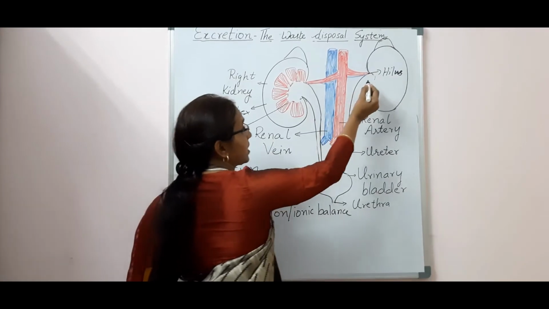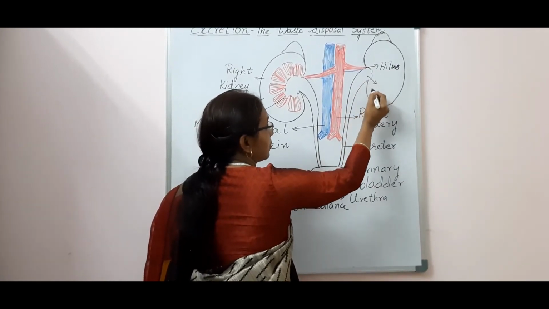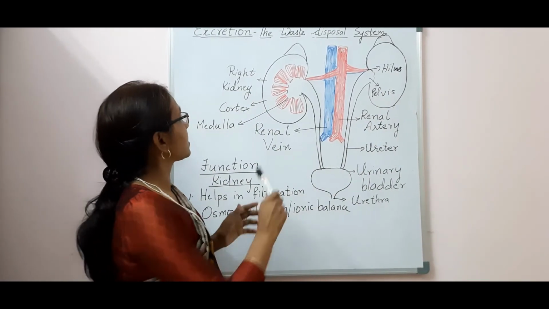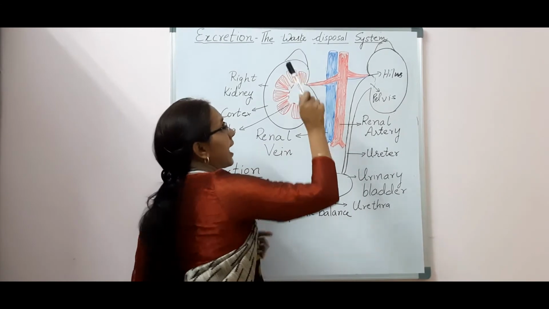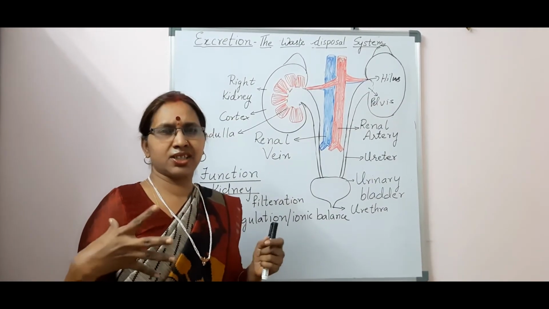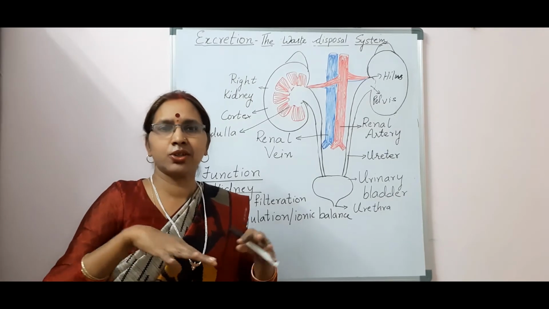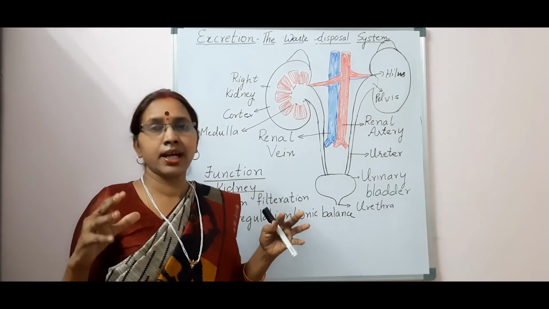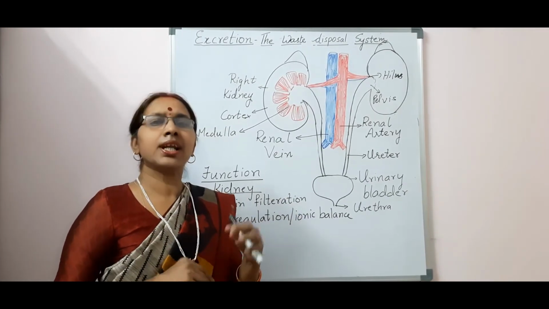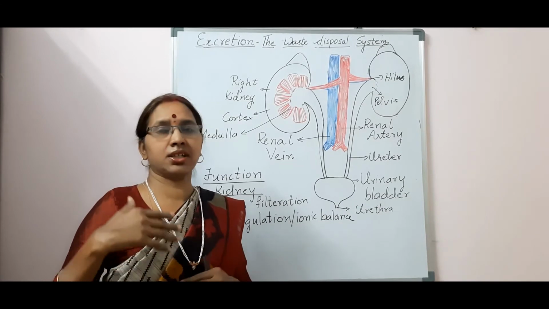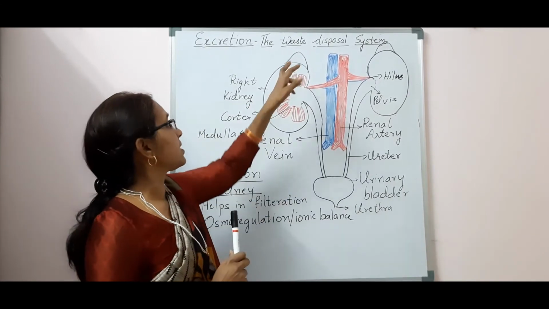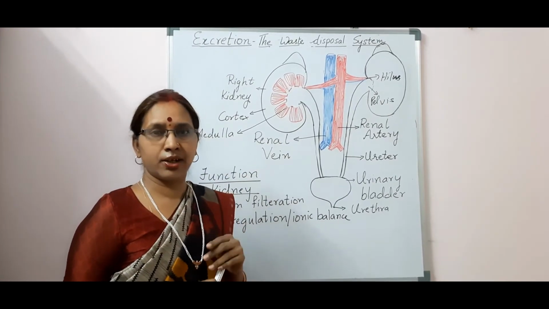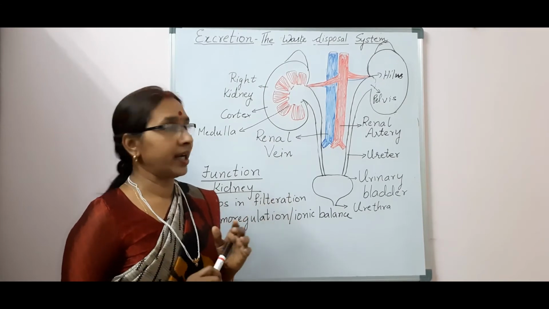And you can see the broad portion of the ureter that I have told you about is known as the pelvis. And on the top of these kidneys, you can see there are two cup-like structures. These cup-like structures are situated on the kidneys. They have nothing to do with the excretory system. They are the endocrine glands, known as the adrenal glands. We shall learn about the adrenal gland and its function in the coming videos. So these are present above the kidneys, but they have nothing to do with excretion.